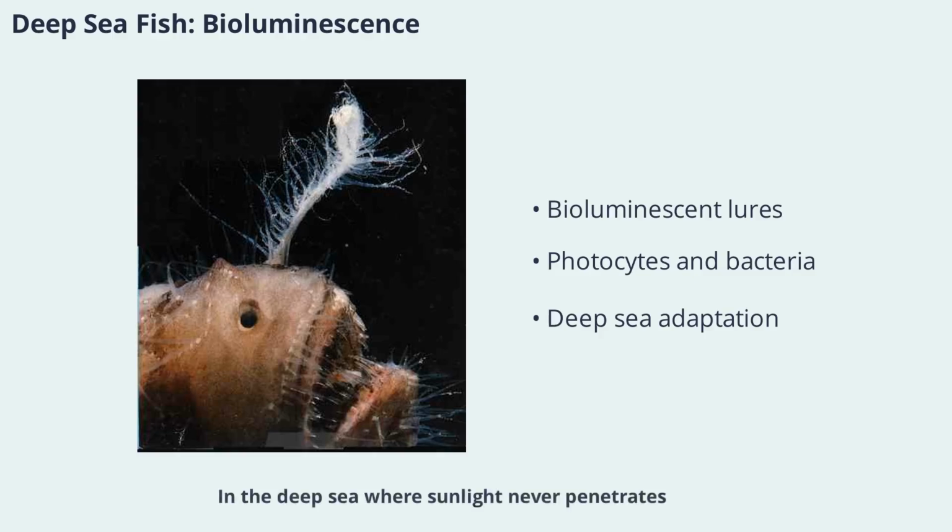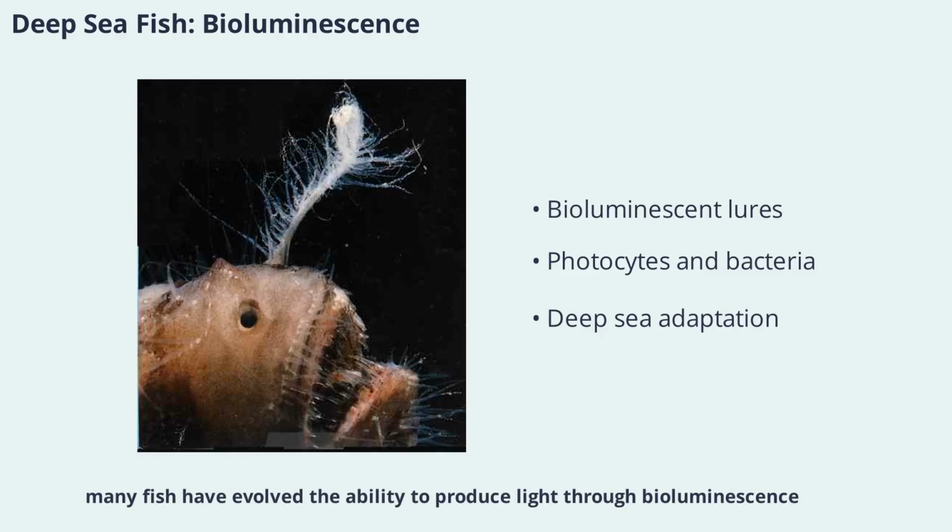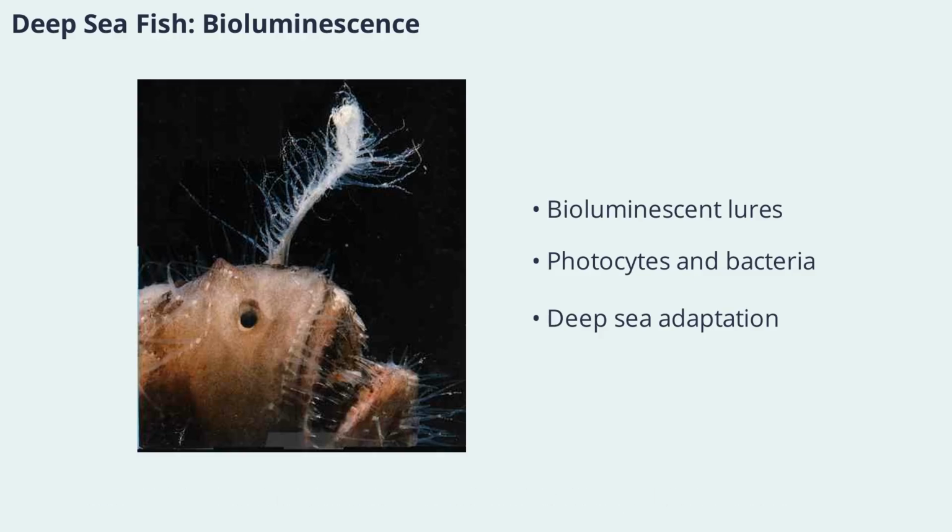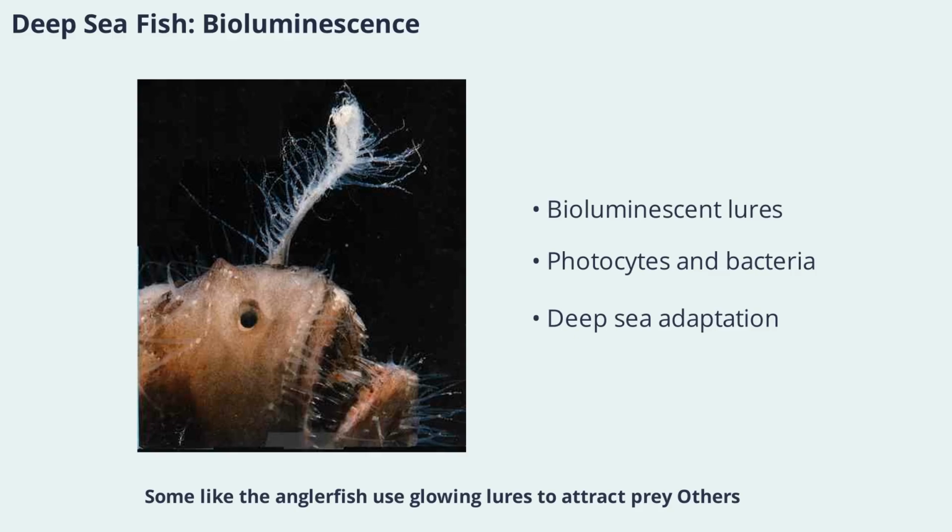In the deep sea, where sunlight never penetrates, many fish have evolved the ability to produce light through bioluminescence. Some, like the anglerfish, use glowing lures to attract prey. Others, like the cookiecutter shark, use light to camouflage themselves or deceive predators. Bioluminescence is produced either by specialized cells called photocytes or by symbiotic bacteria. These adaptations are essential for survival in the dark, high-pressure world of the deep ocean.